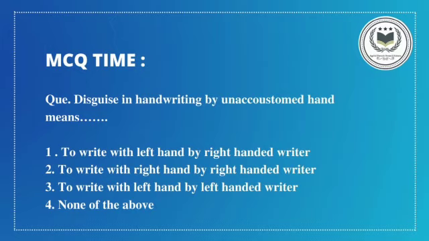This is MCQ time. Here the question is, disguised handwriting by unaccustomed hand means: Option number 1, to write with left hand by a right-handed writer. Option number 2, to write with right hand by a right-handed writer. Option number 3, to write with left hand by a left-handed writer. Option number 4, none of the above. You can mention your answers in the comment section.